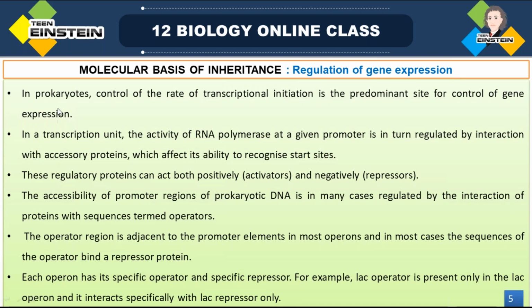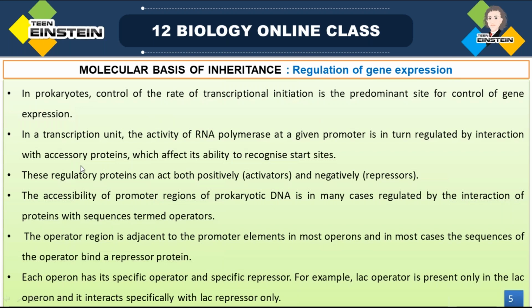Here you can see in prokaryotes, control of the rate of transcription initiation is the predominant site for control of gene expression. How can we control it? We can control gene expression in prokaryotes by controlling the rate of transcriptional initiation.